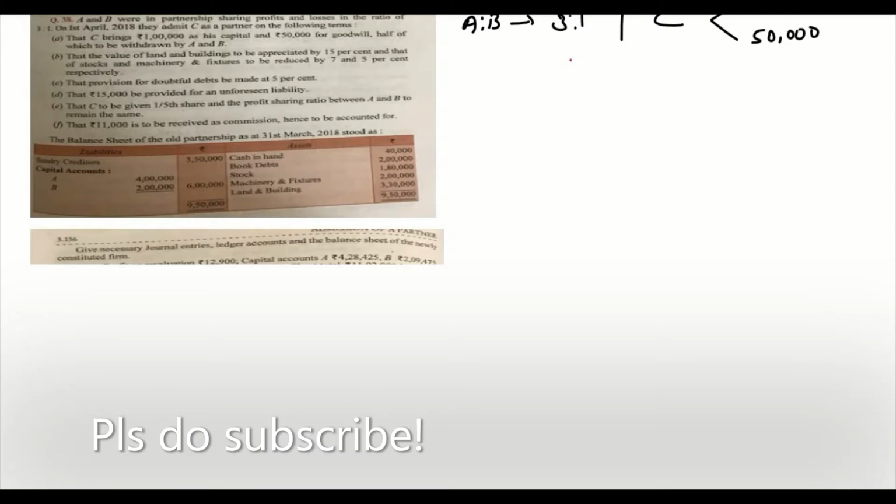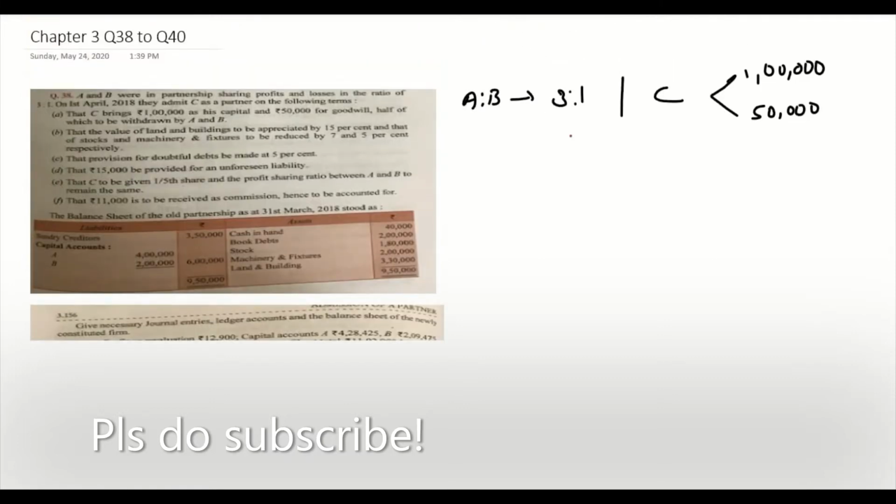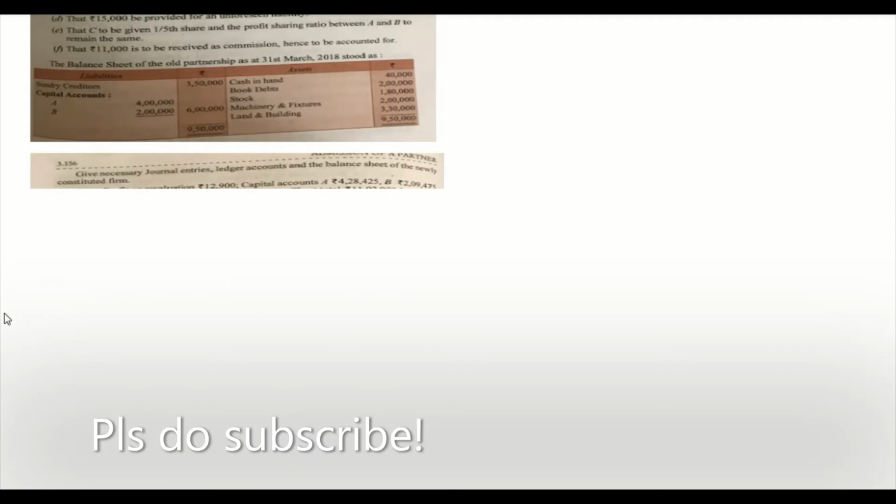Okay, the first journal entry. The new partner is going to bring 1 lakh rupees capital and 50,000 rupees as goodwill. So let's journalize this first. The first journal entry is the new partner bringing in cash. So bank account debit 1 lakh 50,000, 1 lakh for capital and 50,000 for goodwill.